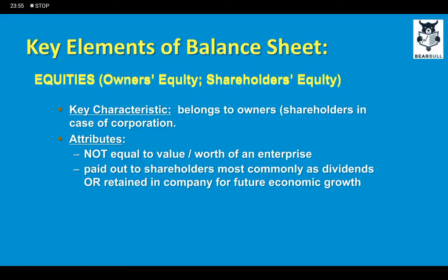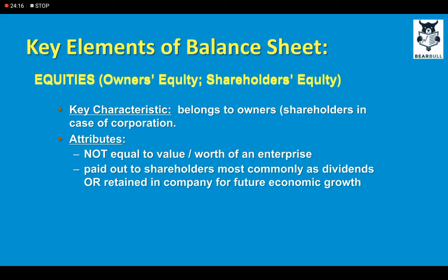So equity does not represent that it must be equal to the value of the business, and it is paid out to shareholders most commonly as dividends or retained in company for future economic growth.